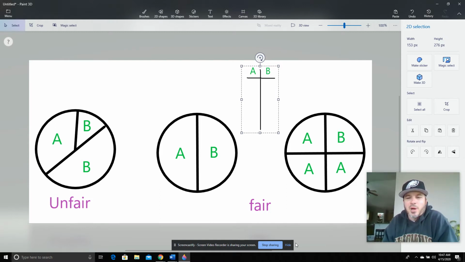Okay, now we're going to talk about probability. Here we have the very basics of probability we're going to start talking about. First, we have to know that all of the events are fair. We can't find probability of unfair events.